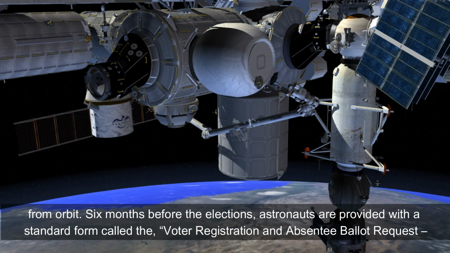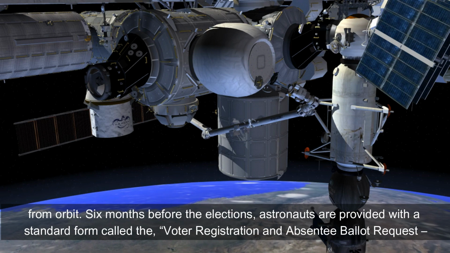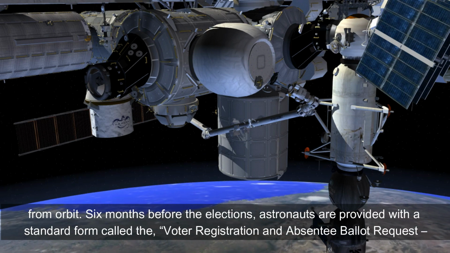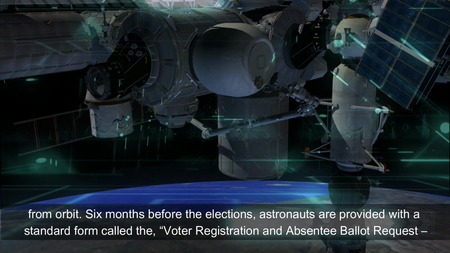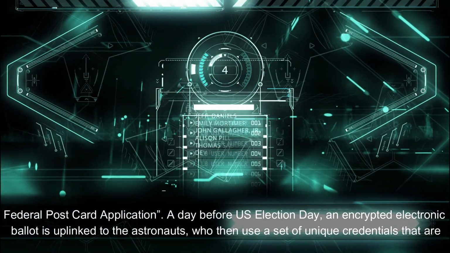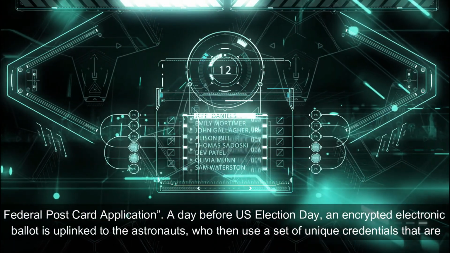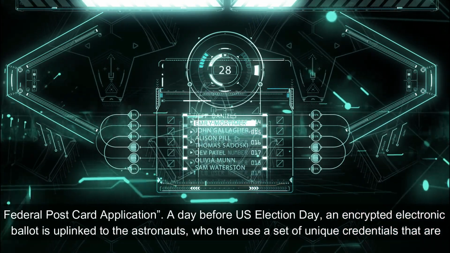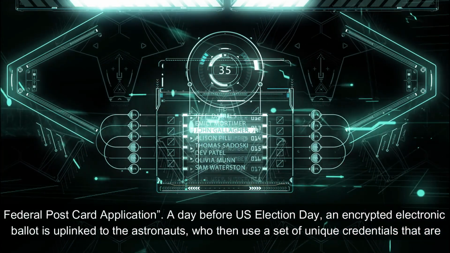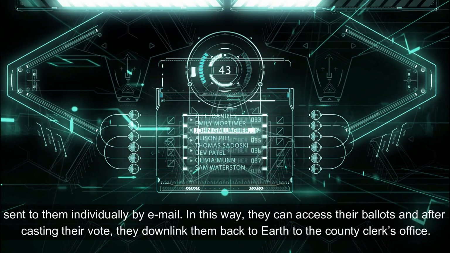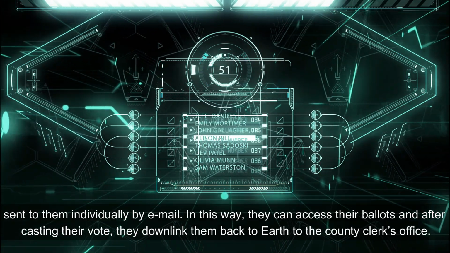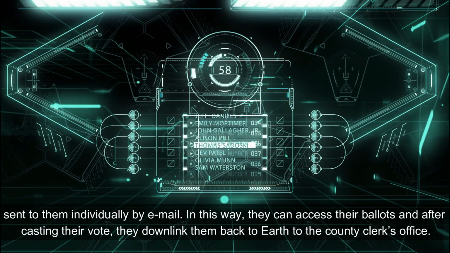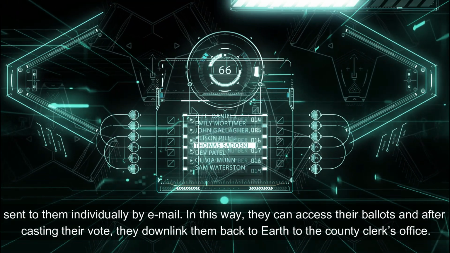6 months before the elections, astronauts are provided with a standard form called the Voter Registration and Absentee Ballot Request Federal Postcard Application. A day before US Election Day, an encrypted electronic ballot is uplinked to the astronauts, who then use a set of unique credentials that are sent to them individually by email. In this way, they can access their ballots, and after casting their vote, they downlink them back to Earth to the county clerk's office.